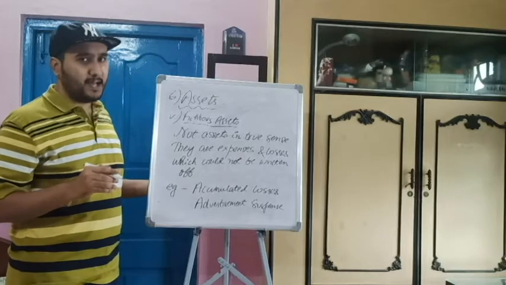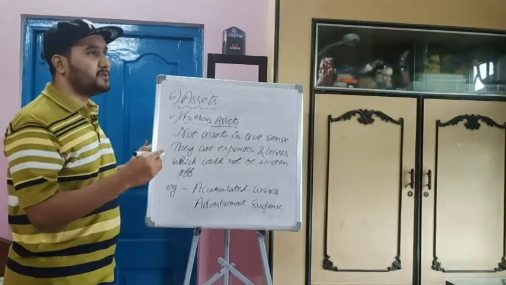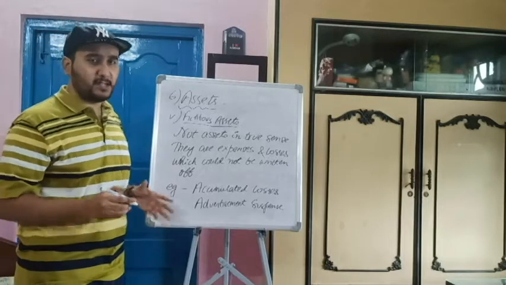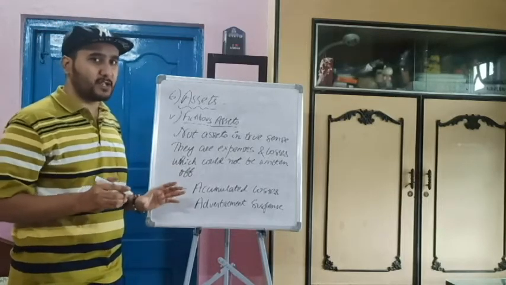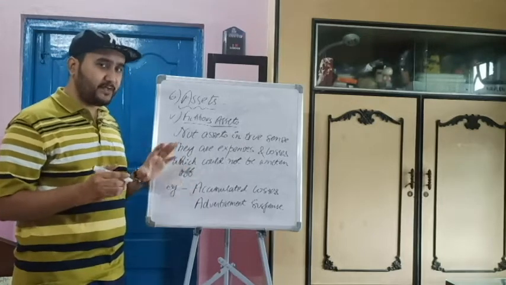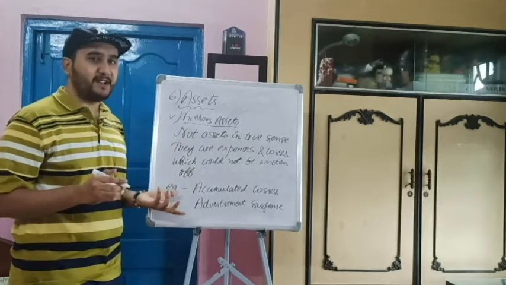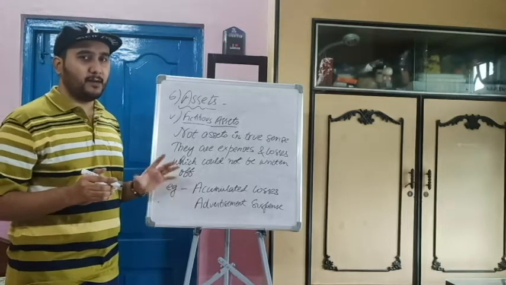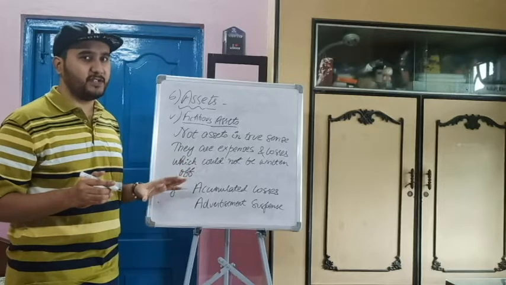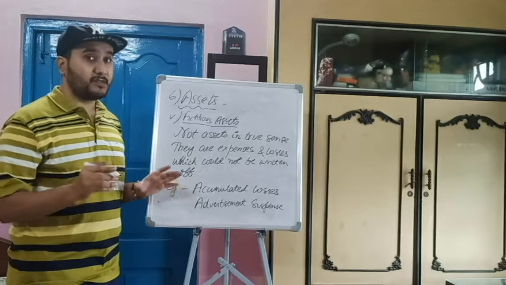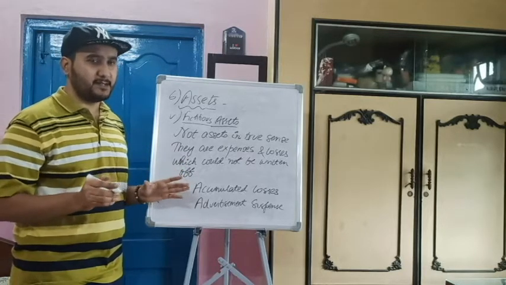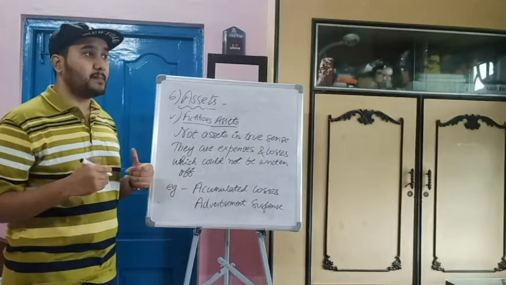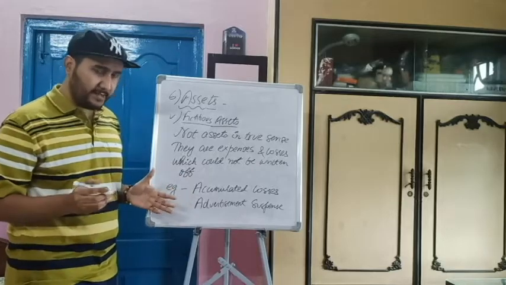Another example is accumulated losses. That means, suppose 2-3 years losses are being accumulated one after another, 20,000, 30,000, 40,000. So it comes to 90,000. So that is accumulated loss, not being recorded or written off. So we show that as fictitious assets. Or advertisement suspense. Like for advertisement we have spent some amount of money, but we are not sure how much. So that is a bit tricky, suspense, and hence these are fictitious assets. That means imaginary, assumption type of.